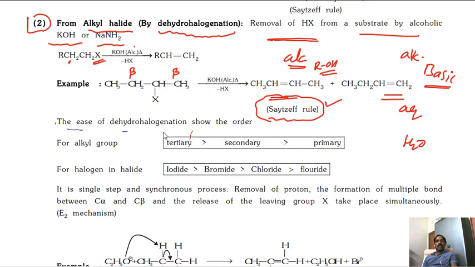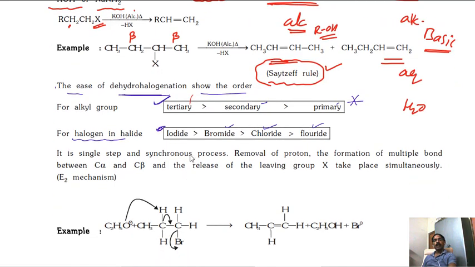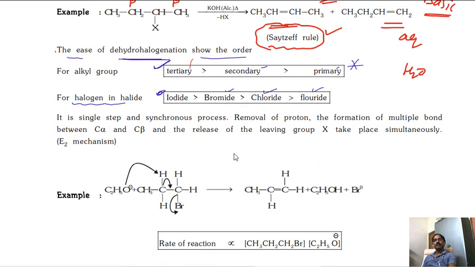The ease of dehydrohalogenation shows a similar order: tertiary is higher than secondary, than primary. Then in case of halogens, with iodine dehydrohalogenation takes place easily, then bromide, then chloride, then fluoride. This order is similar to dehydration. Iodine leaves easily because the C-I bond length is more and bond strength is less, so it can release easily.